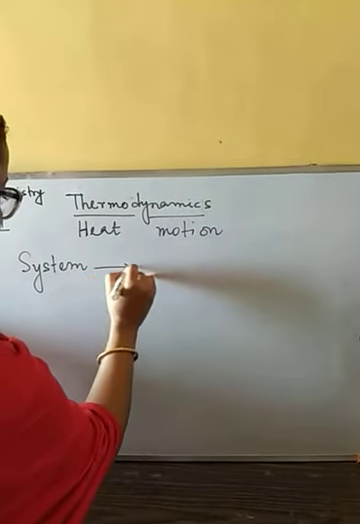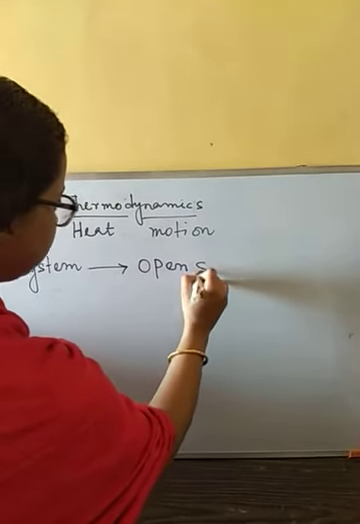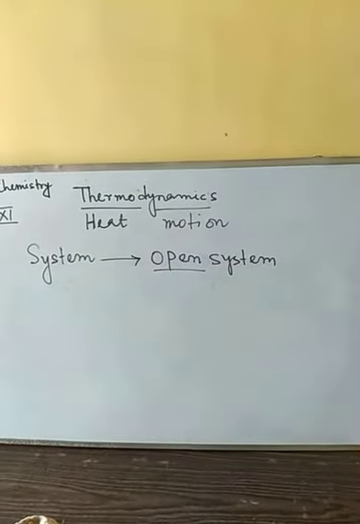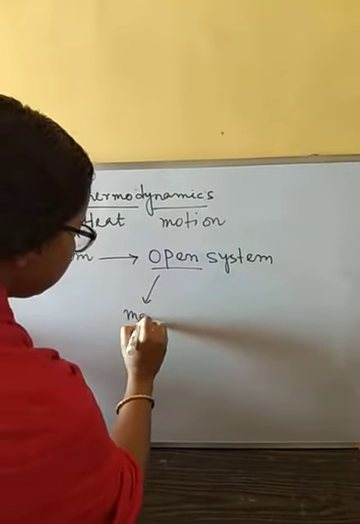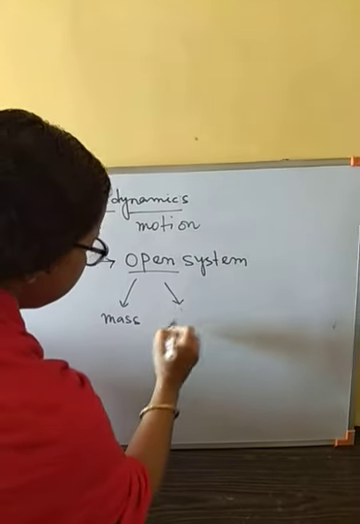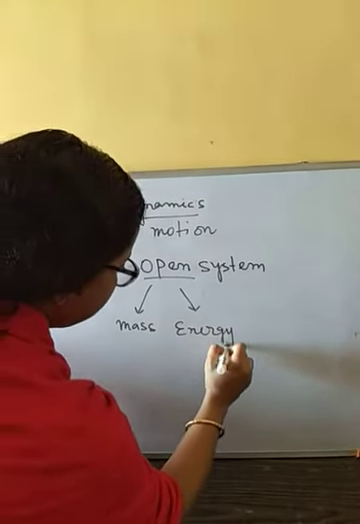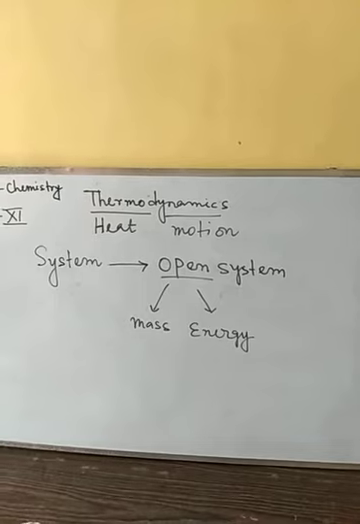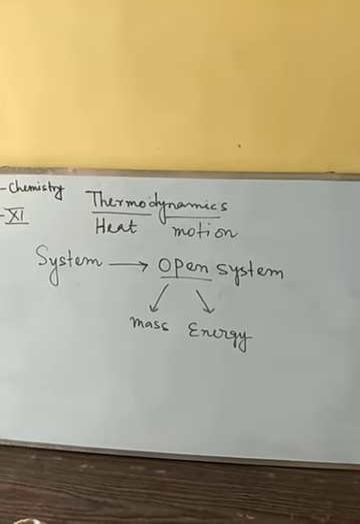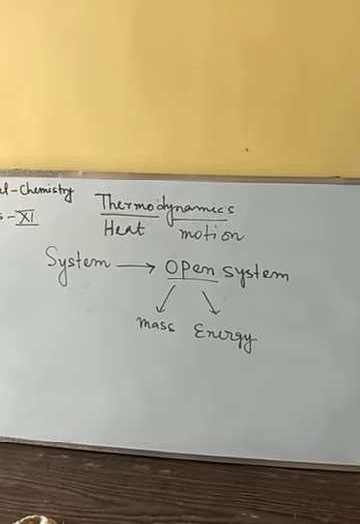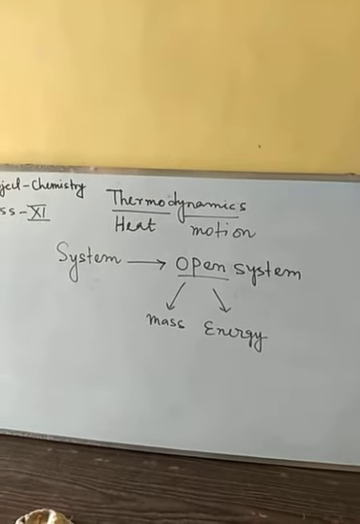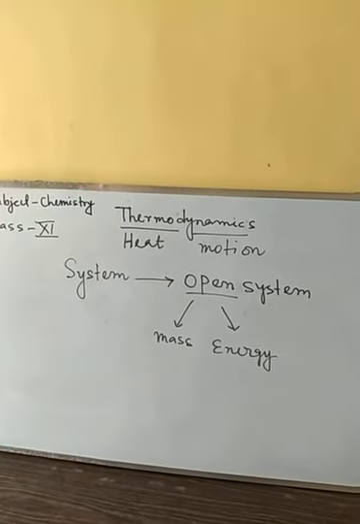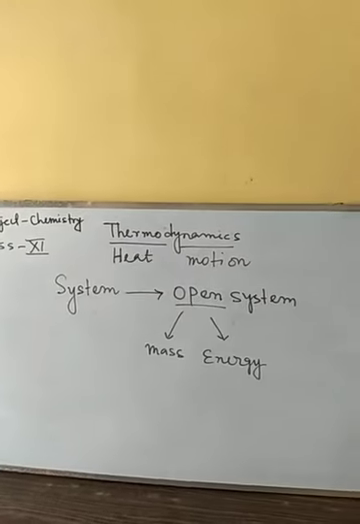A system can be an open system. Open system means both mass and energy can change. Mass can be input, or it may be taken out from the system. That means the system's mass and energy are not fixed; they can change.